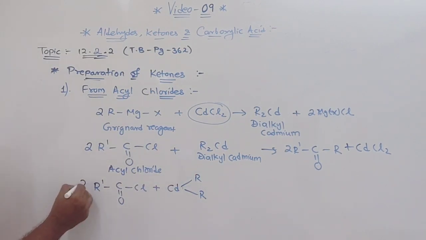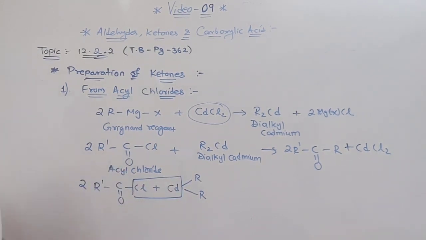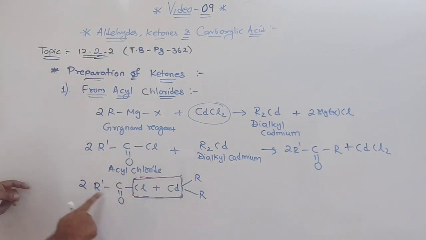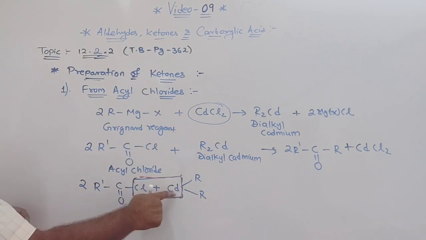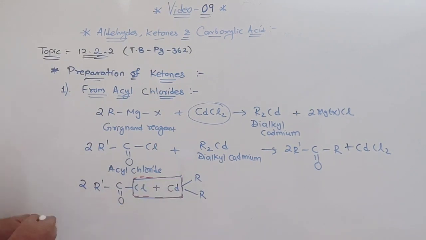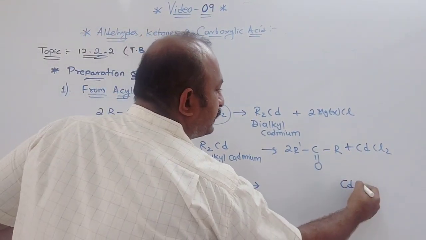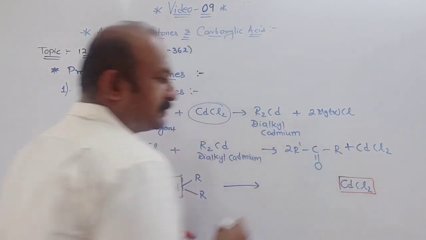There are 2 molecules given, so I make a box, and if you want, I will highlight it with a red pen. You can see this dotted line. So what is removed? 2 chlorines are there, not 1, and 1 Cd. So I can write that here, CdCl2. That is what is removed from the box.